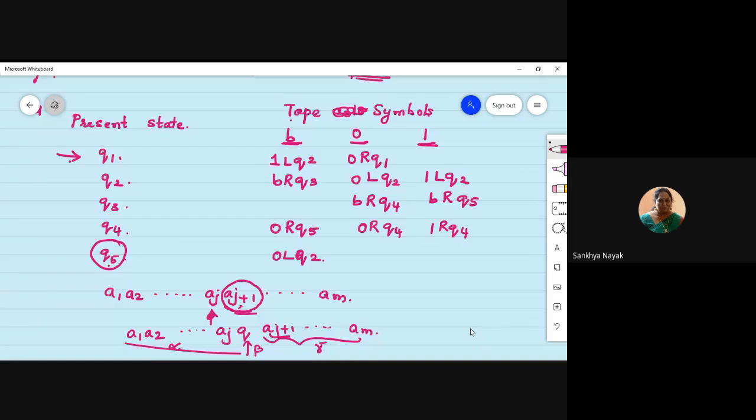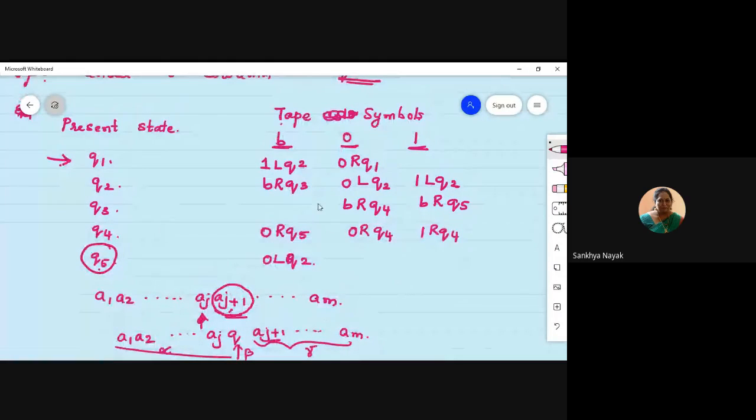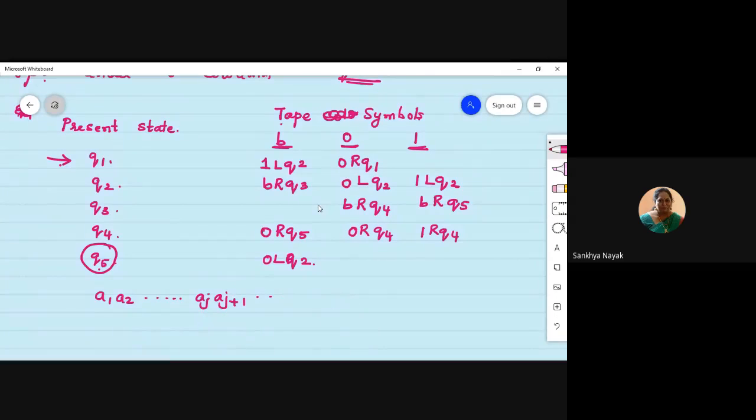Now let us take one example and use this table to see how it works. Let us say you are in state Q1.